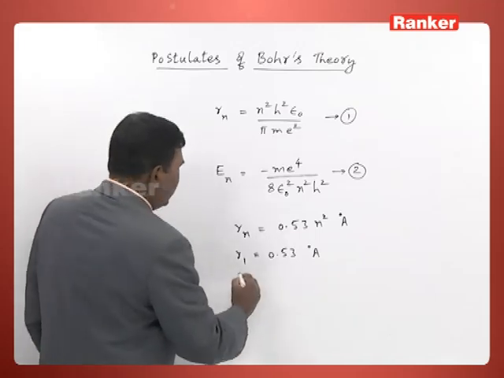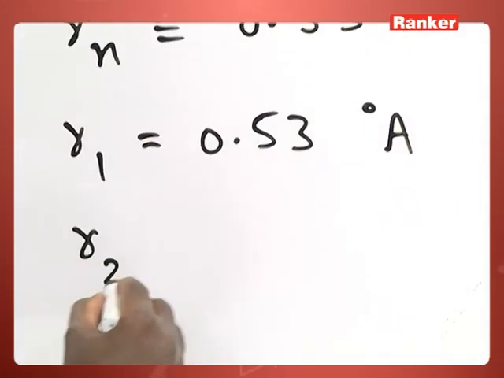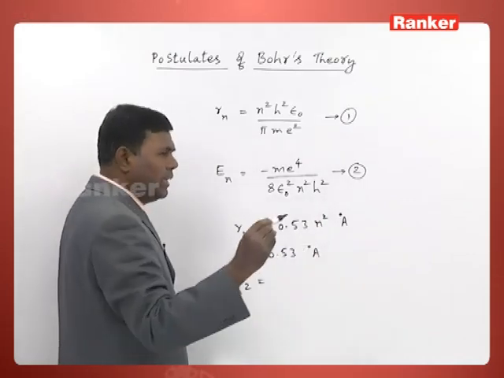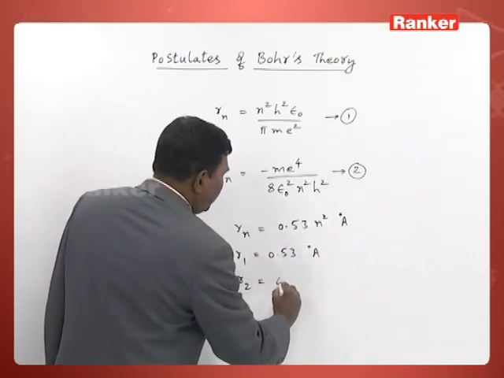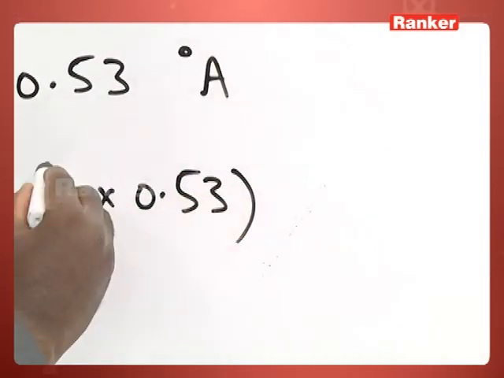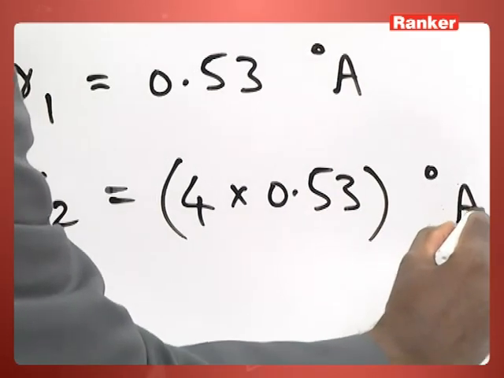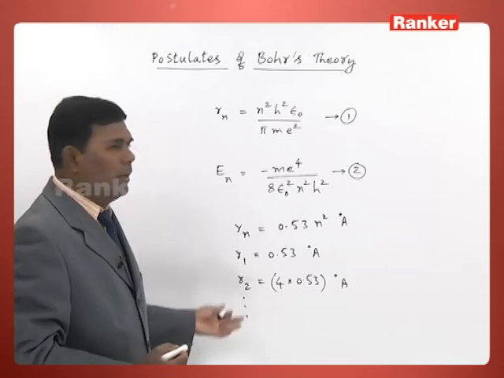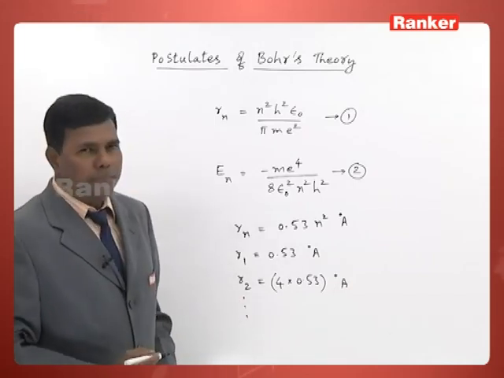Similarly, for the second orbit of hydrogen atom, n square will be 2 square, that will be 4 multiplied by 0.53, that is the radius of the second orbit, and so on. You can calculate radius of any given orbit using that expression.